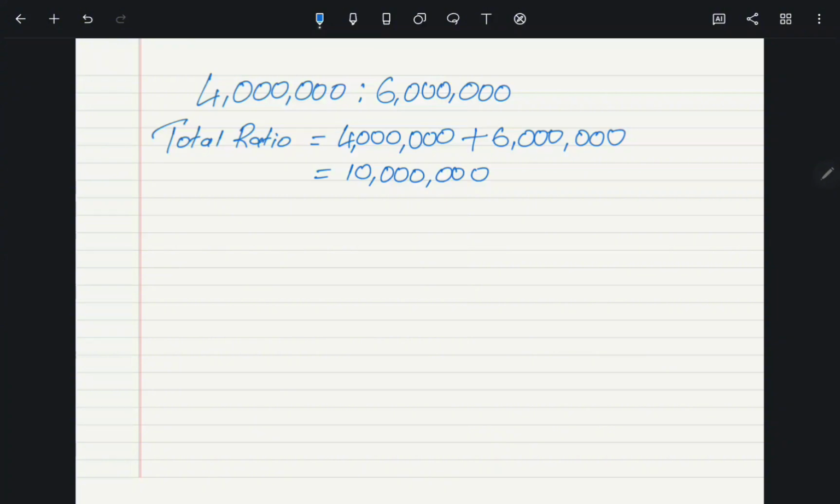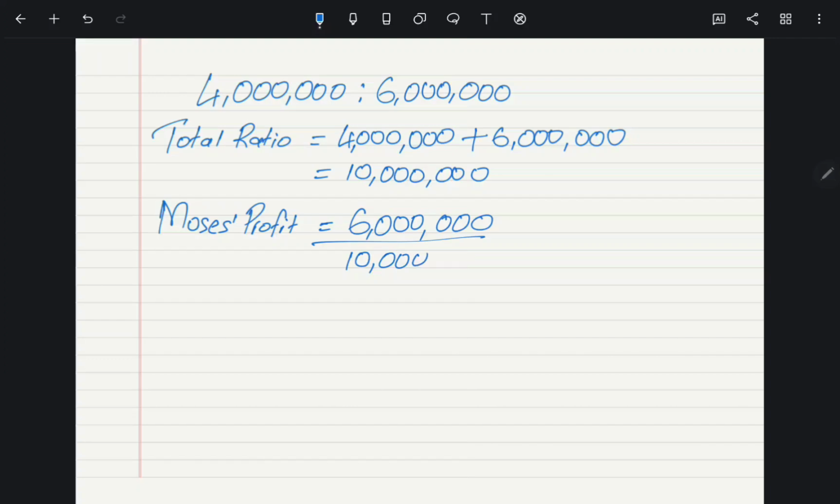Then you proceed to finding out Moses' profit share. So Moses' profit would simply be Moses' contribution, which is 6 million out of their total contribution multiplied by the total profit that both of them made. So you would just simply get here 6 million shillings out of the total contribution, which is 10 million, times the profit that they made, which is 1,500,000.